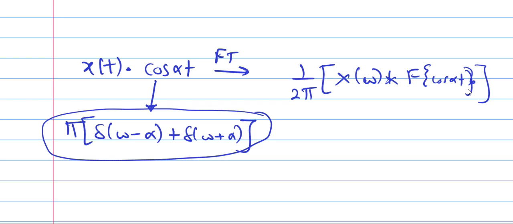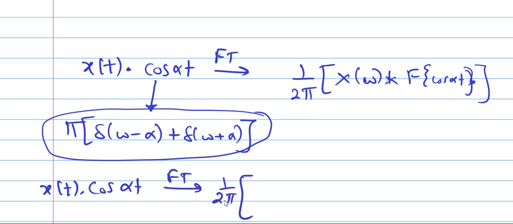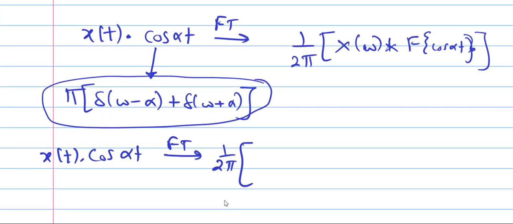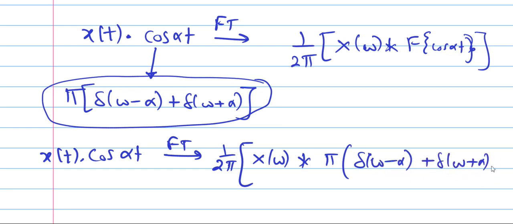Substitute the value of the cos alpha t Fourier transform. So x of t into cos alpha t will have Fourier transform 1 by 2 pi, then X of omega keep as it is, convolution with pi times, substitute this value, delta of omega minus alpha plus delta of omega plus alpha.